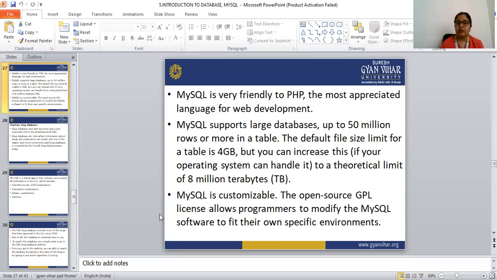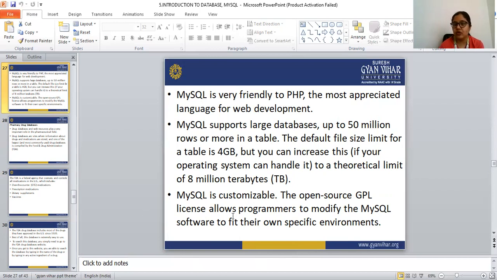MySQL is customizable. The open source GPL license allows programmers to modify the MySQL software to fit their own specific environments. So MySQL is more popular because of these good reasons. Organizations can customize things and fit MySQL to their own specific environments.